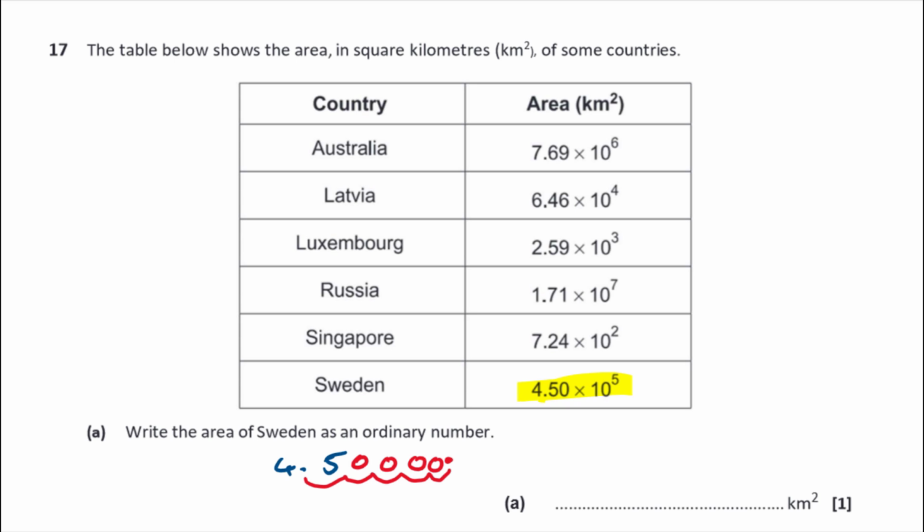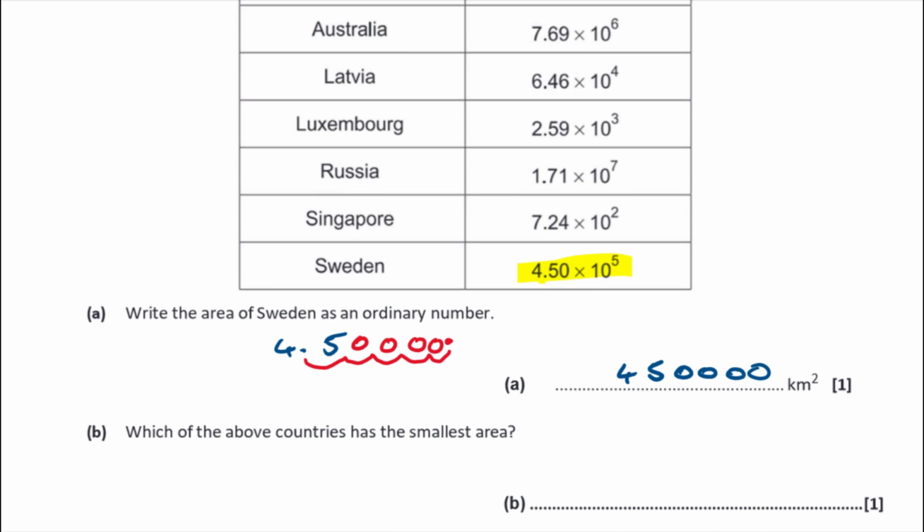So my answer is going to actually be 450,000. That's 450,000, isn't it? Okay. The other way of thinking about it is 10 to the 5 is hundreds of thousands. 10 to the 6 is millions, isn't it? Okay, so that's 450,000.